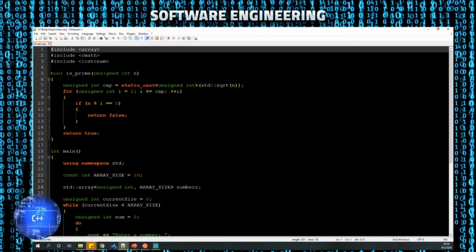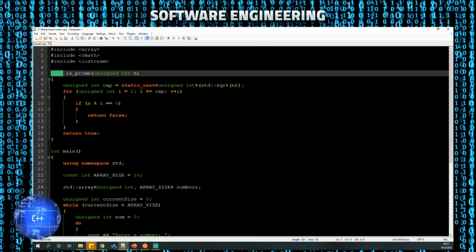And the last thing we're going to look at today is loops. For this, I did a single example that has several different types of loops in it, so we'll walk through each one. Again, I declared a function here, and we'll go into functions in more detail later, but we have a return value. This is a Boolean type, so it's going to be true or false. The function name, and I'm going to take an unsigned integer because we don't want to worry about negative numbers, and we'll go from there.